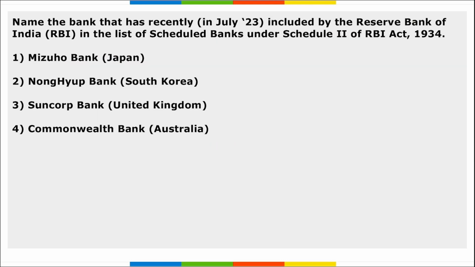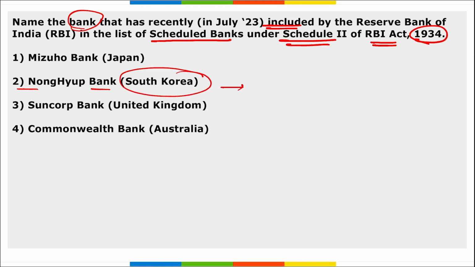Next, name the bank that was recently included by RBI in the list of scheduled banks under the Second Schedule of the RBI Act of 1934. Which is it? It is Nonghyup Bank of South Korea. Remember, RBI recently released a notification that this is the bank that will be included in the Second Schedule of the RBI Act of 1934.